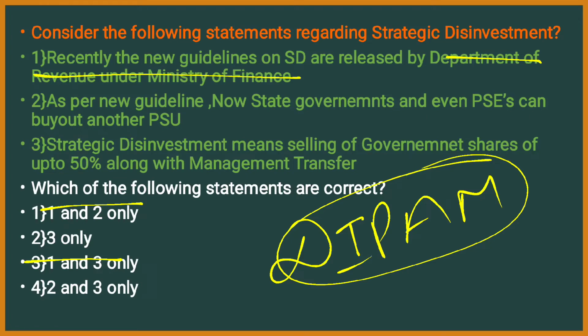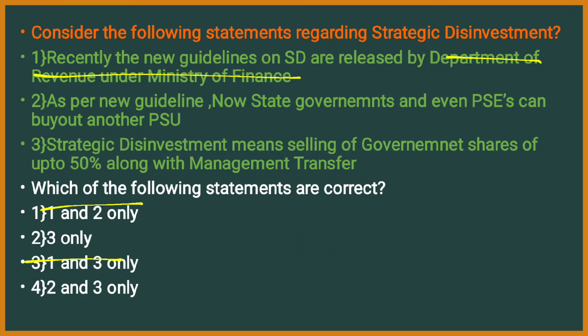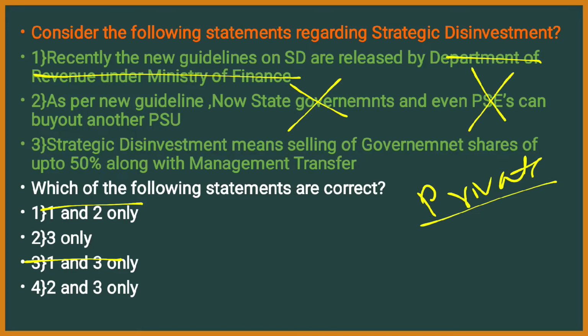See, from 2014, if you check out the strategy of the government, it is nothing but to involve the private sector in the public enterprises, right? In that state, the new guideline states that the state government or any public sector enterprise should not buy the other public sector units, because it is in disinvestment and it should go to the private management. That's why this statement is also wrong, and eliminate this. The remaining answer is 3 only.